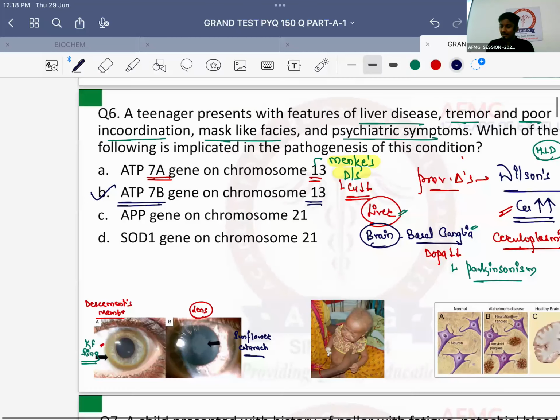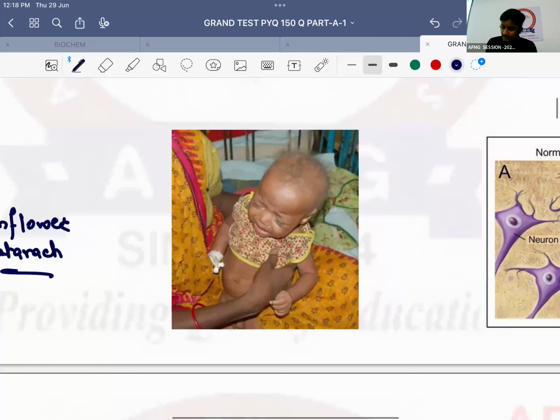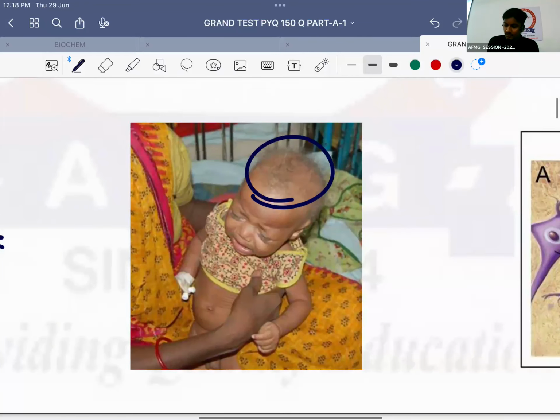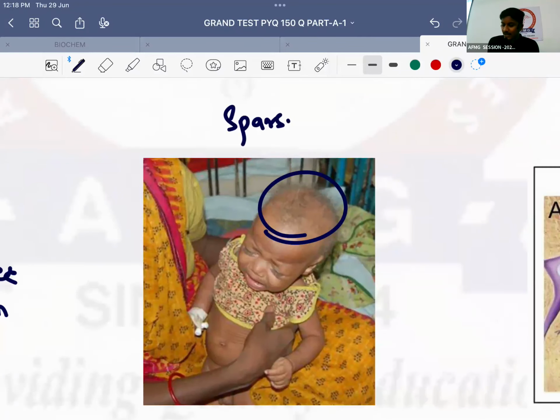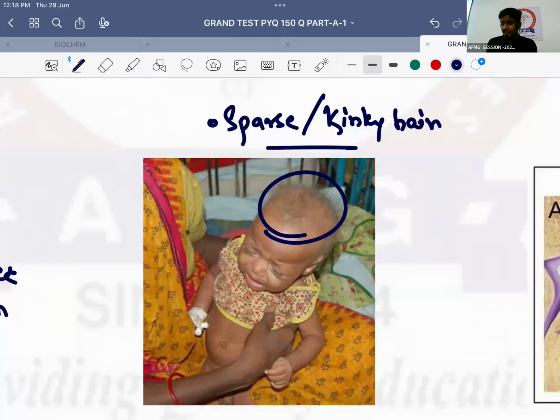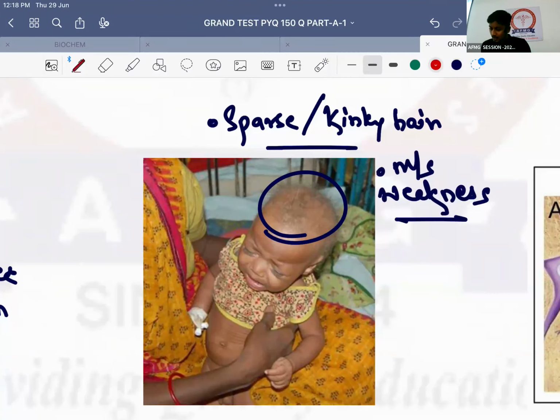And in cases of Menkes disease, you can see this classical feature. What is visible? Very good. Does the child have more hair or less hair? Less. That is called sparse. Easily breakable, that is nothing else but kinky. So this is the classical feature: sparse or kinky hair in the child along with muscle weakness, and there will be decreased tone of muscle, that is called hypotonia. Okay. So these are the classical features in a case of Menkes disease.